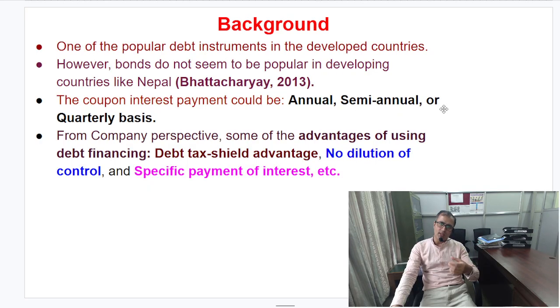It could be annual, semi-annual, or quarterly, but most companies usually practice semi-annual coupon payment. And from the company perspective, friends, we need to understand that there is a good advantage of using debt financing as compared to equity. One of them is the debt tax shield, that is the tax benefit. When we use debt financing, one of the options is using the bond in the context of capital structure management, with no dilution of control, and a specific payment of interest.